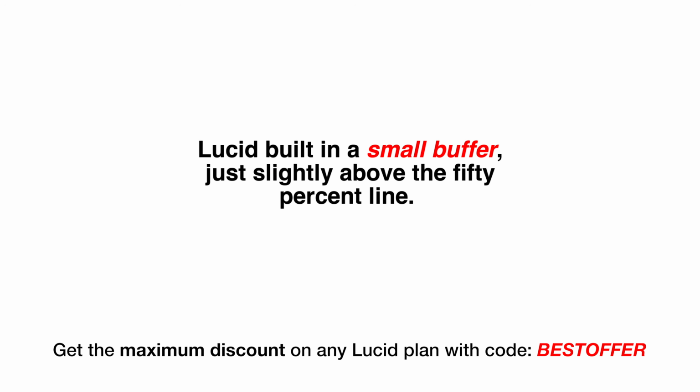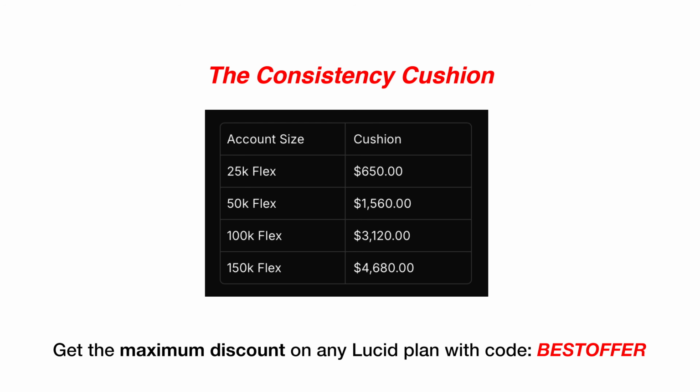Lucid built in a small buffer, just slightly above the 50% line. They call it the consistency cushion. On the 25K account, the cushion brings the cap to $650. On the 50K, it's $1,560. On the 100K, it's $3,120. On the 150K, it's $4,680.